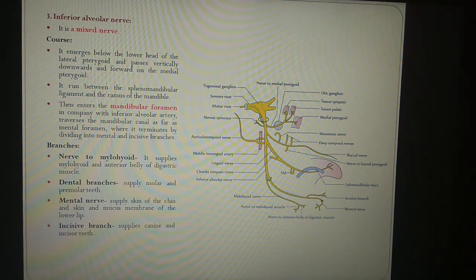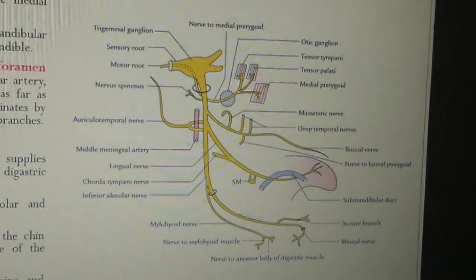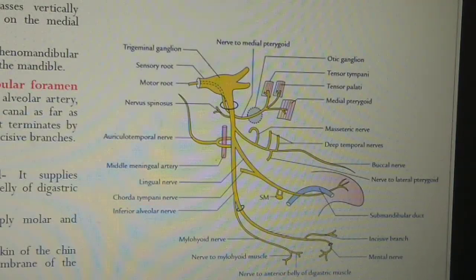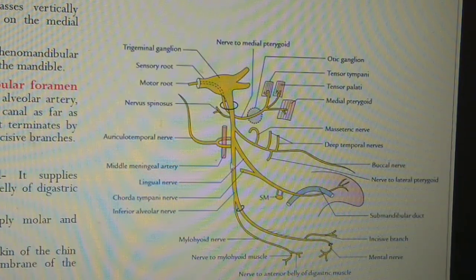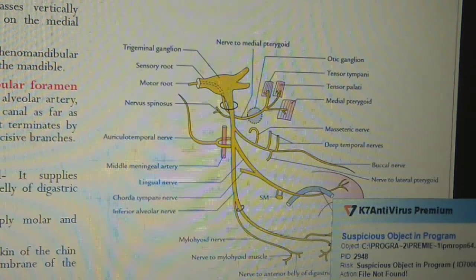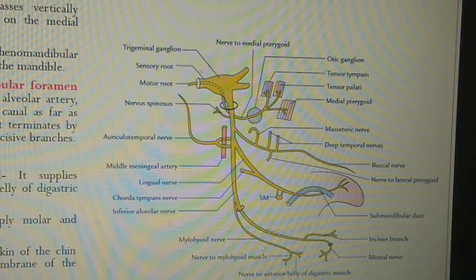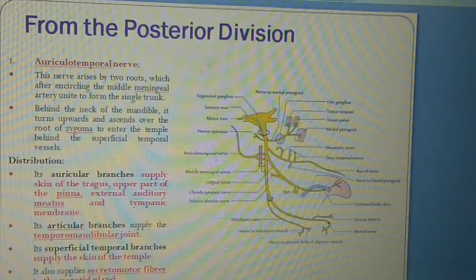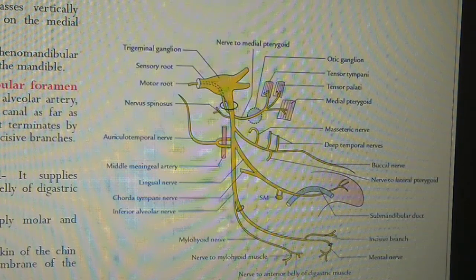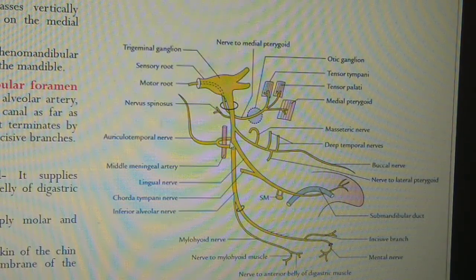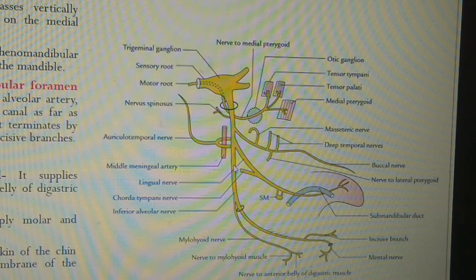Now, an important nerve, that is the inferior alveolar nerve. In this diagram, you can see this is the inferior alveolar nerve. So the inferior alveolar nerve is a mixed nerve and it emerges below the lower head of the lateral pterygoid and passes vertically downward on the medial pterygoid muscle.